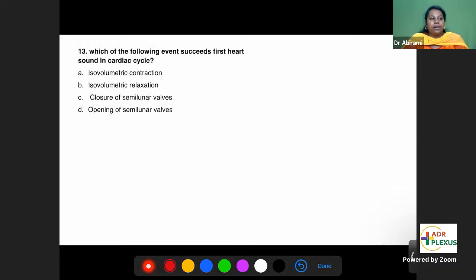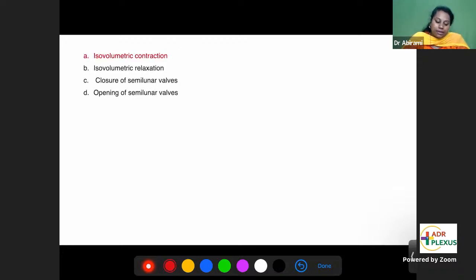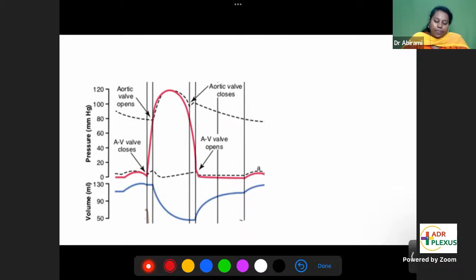Which of the following events succeeds the first heart sound in cardiac cycle? The question is about cardiac cycle. First we'll learn cardiac cycle, then we'll come back to this. What are the phases in the cardiac cycle? In the cardiac cycle diagram, this is called the Wiggers diagram of cardiac cycle. You have pressure curves and volume curves.